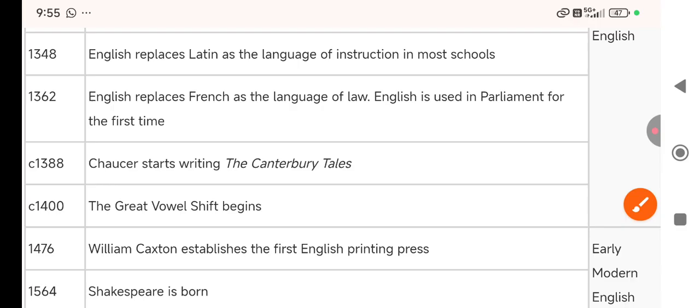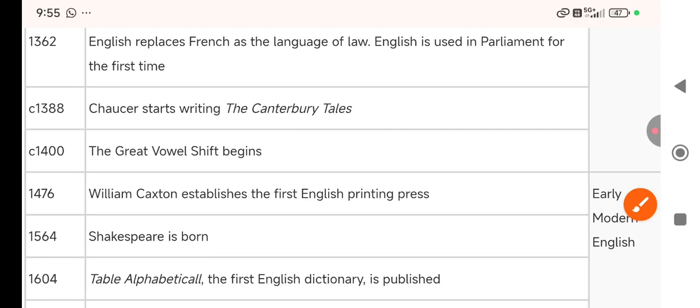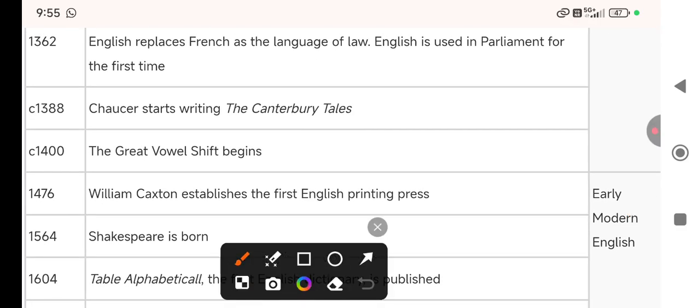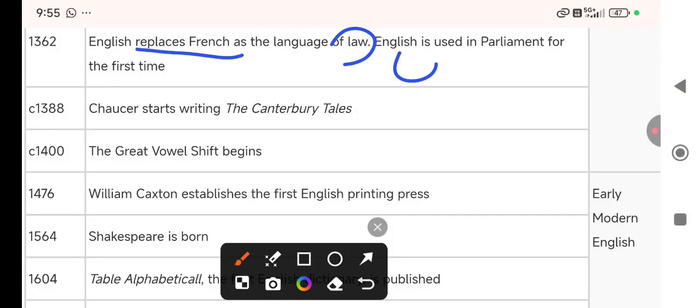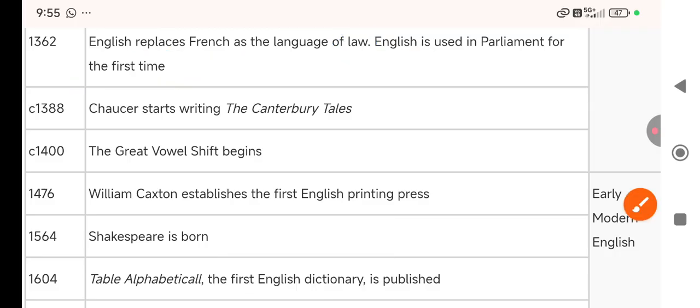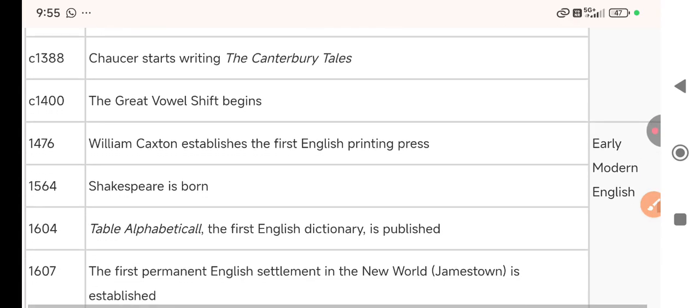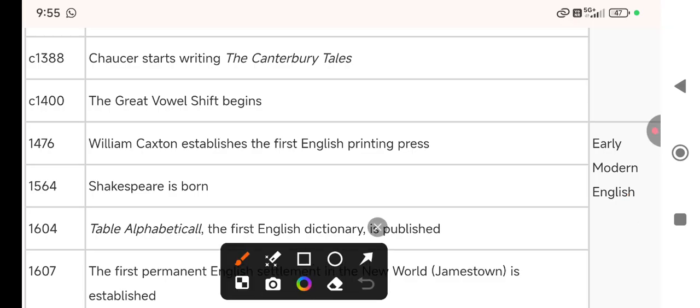Then in 1662, English replaces French as the language of law, right? English is used for parliament for the first time. Then Chaucer starts writing the Canterbury Tales.